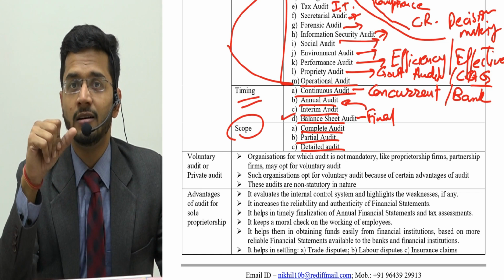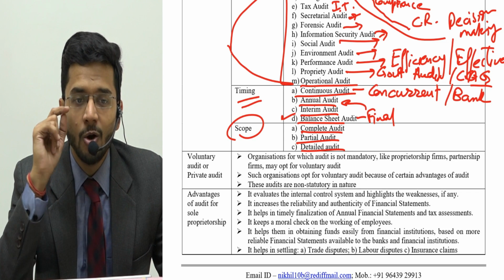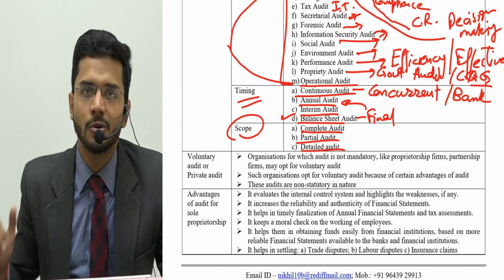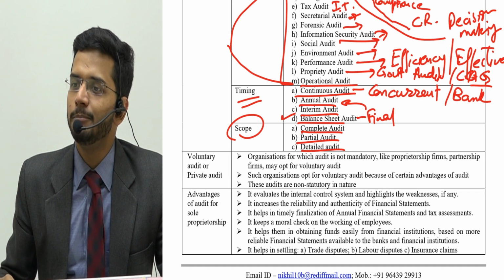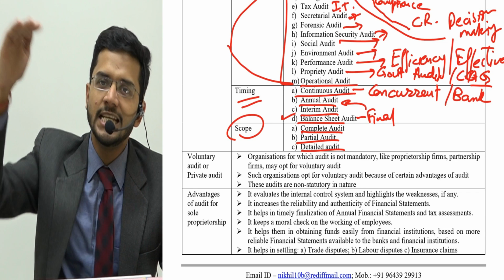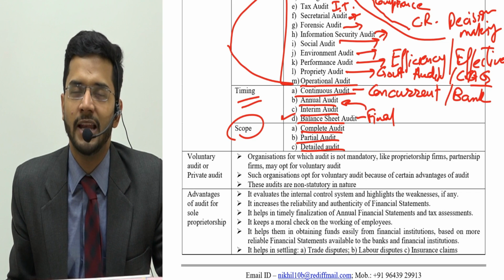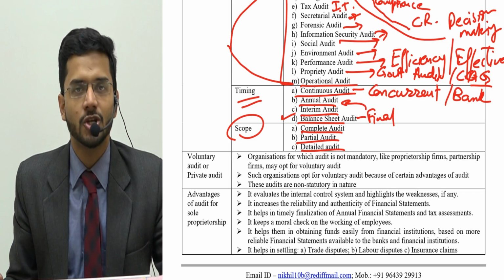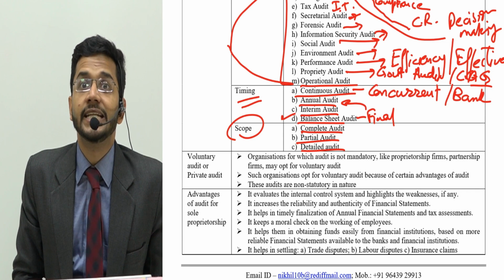And if an auditor is doing partial audit, then one thing which is to be remembered is that auditor should mention that this audit is a partial audit in the auditor's report. Auditor should also mention that I have completed audit only of these account heads, and I have not done audit of complete balance sheet and complete financial statements. This is known as partial audit. And third, and one of the most important types of audit, is detailed audit.